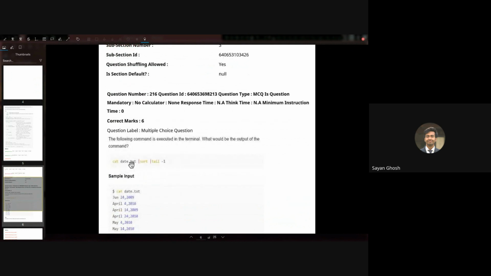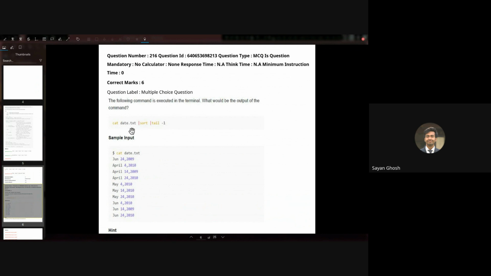So let's move on. In this, the following command is executed in the terminal. What will be the output? We have a date.txt, so you can see the contents of that. This is the file date.txt. So we are doing cat date.txt pipe sort pipe tail -1.